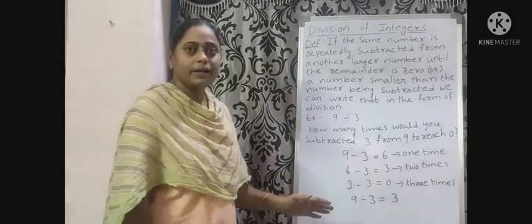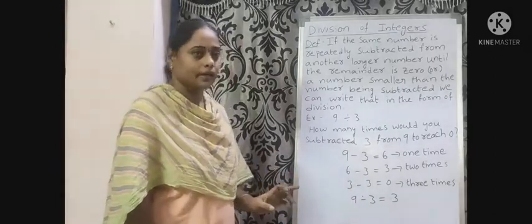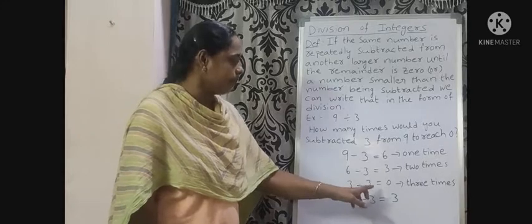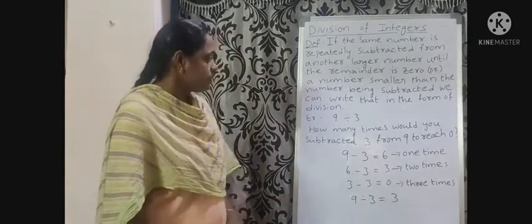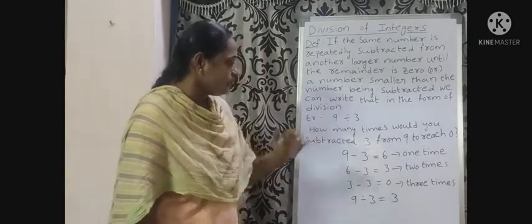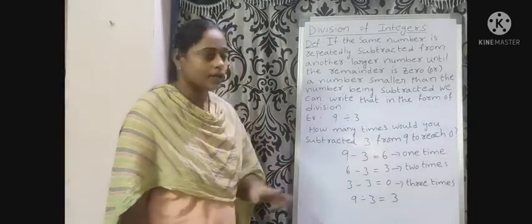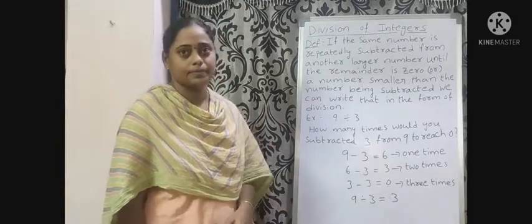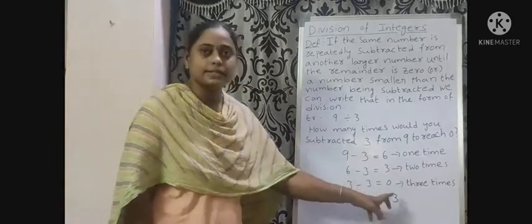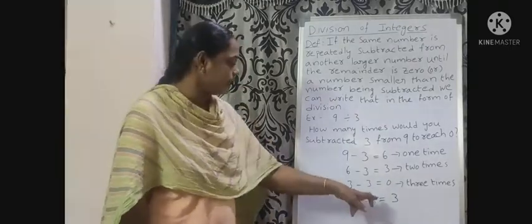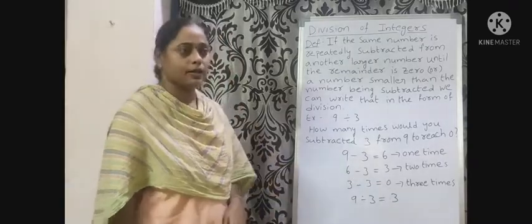Again, subtract 3 from 3. 3 minus 3 equal to 0. So how many times did we reach 0? 1 time, 2 times, 3 times. Therefore, the result is 3. 9 divided by 3 equal to 3.